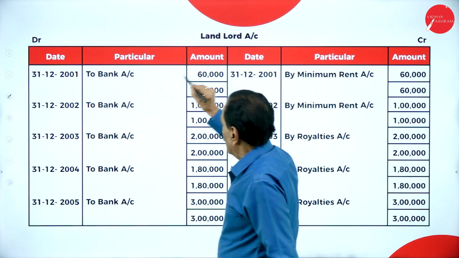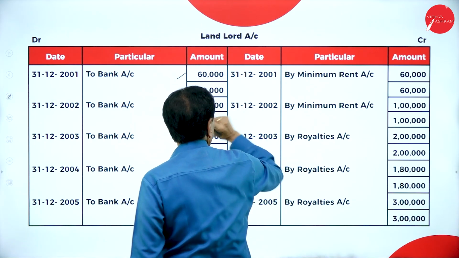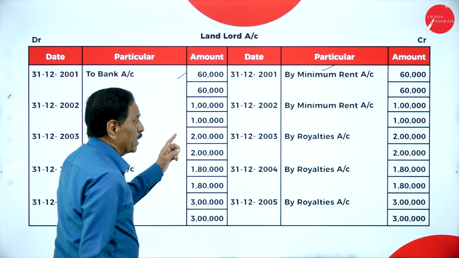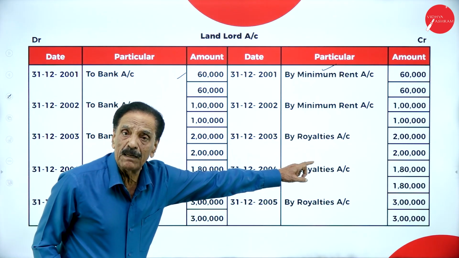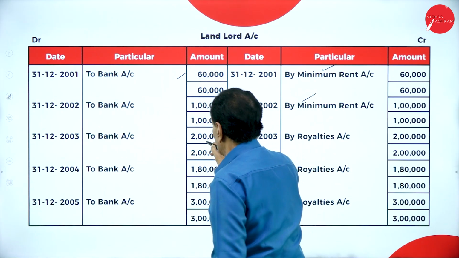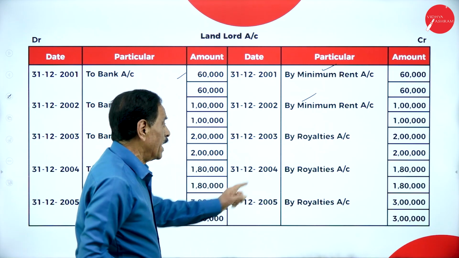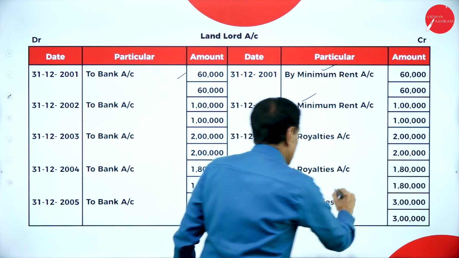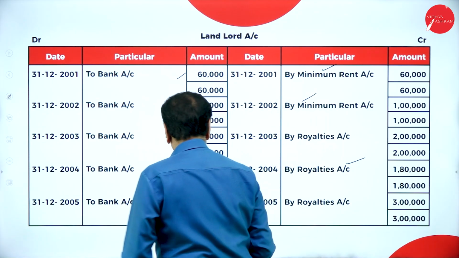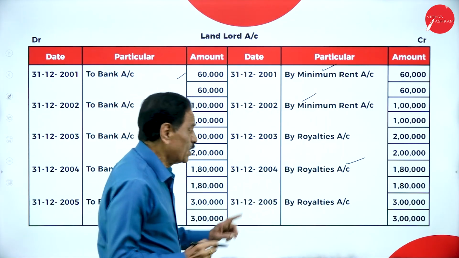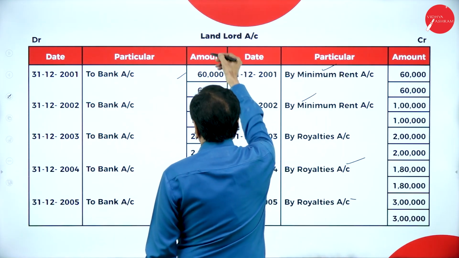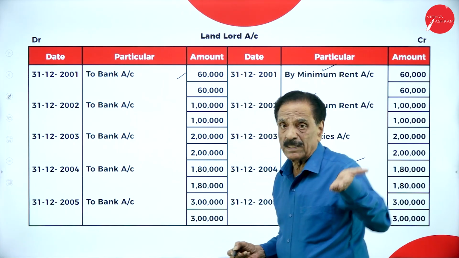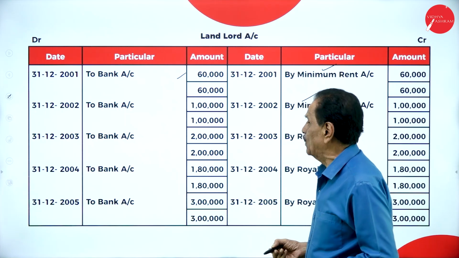Now, landlord to bank, you pay 60,000. What is that 60,000? It is minimum rent. Next year, how much did you pay? 1 lakh. What is 1 lakh? That is the minimum rent. Next year, you paid how much money? 2 lakh. What is the 2 lakh? That is the royalty. Next year, you pay 1,80,000. That is the royalty. Last year, you paid how much? 3 lakh. That is the royalty. Here, we paid to landlord, but is it a minimum rent or the royalty? You have to mention whether it is minimum rent or the royalty.